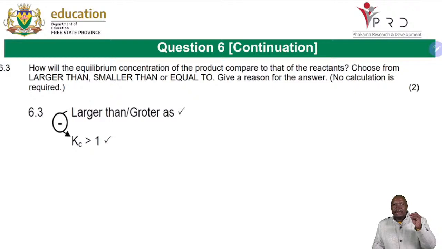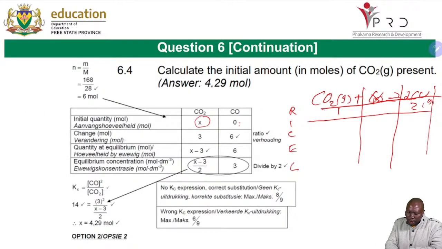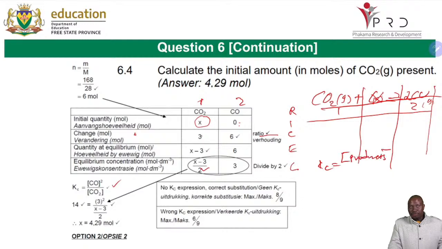The most important thing that I must emphasize on this question is that you will get marks for the change there. The ratio must be 1:2, because we said 1:2. So you will get a mark for the ratio. You will get a mark for dividing by volume, so you can't leave the exam without dividing by volume. You will get a mark as well for subtracting on the reactants and for adding on the products. For writing the correct Kc expression, please don't write Kc equals concentration of products over concentration of reactants. You can't write that one as a reaction.